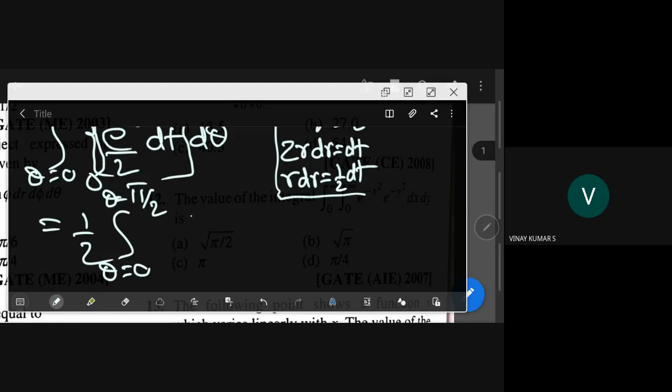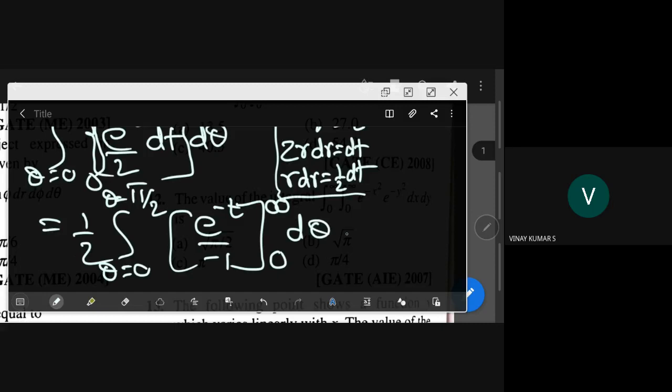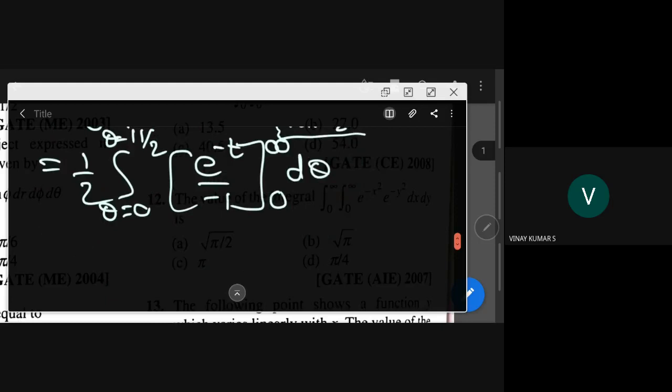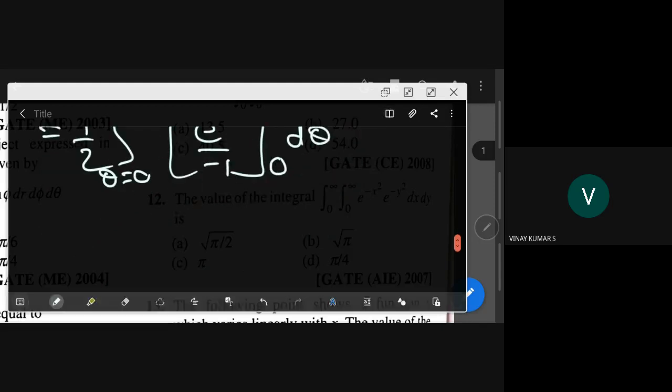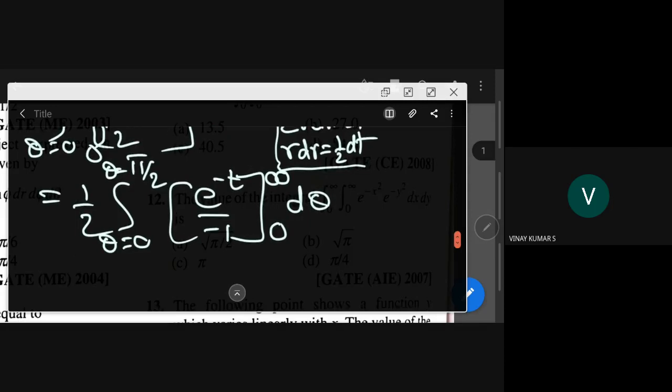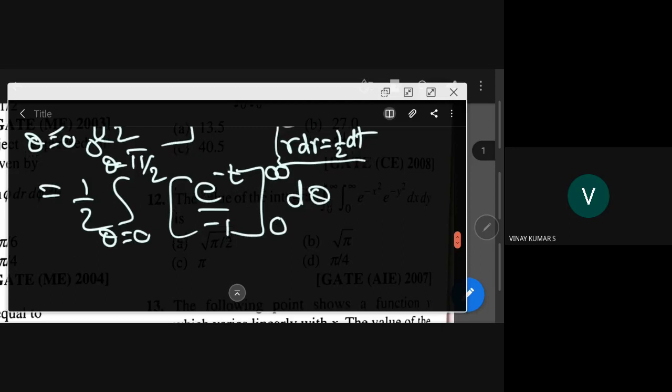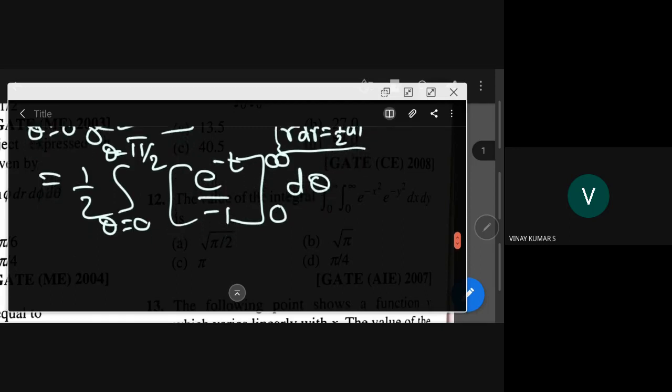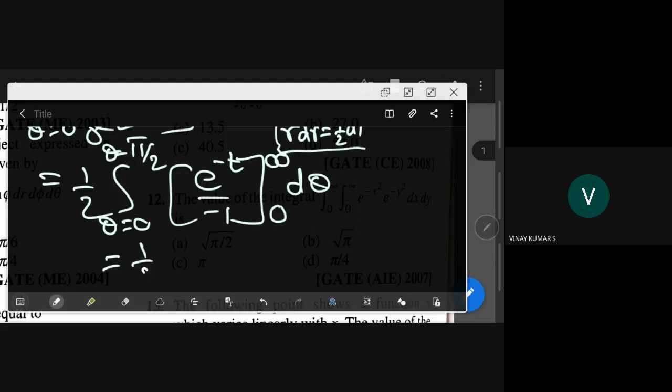So you have e power minus t by minus 1, that is the integration from 0 to infinity, t value, and it is d theta. So this is equal to e power minus infinity. If you put t as infinity, e power minus infinity is 0. Now e power 0 is 1, so minus 1 is there in the denominator. Minus into minus is plus. So what is left here? So this gets simplified to 1 by 2.